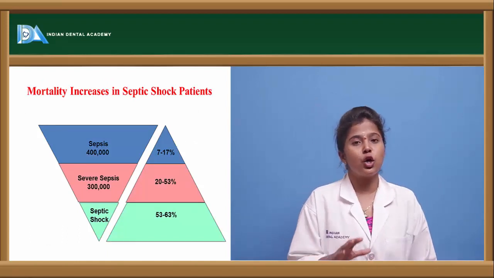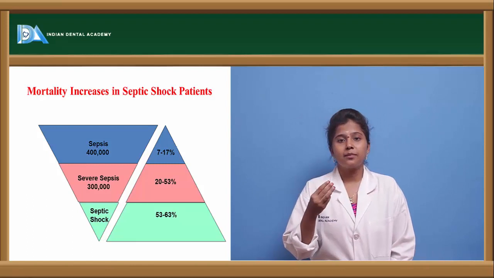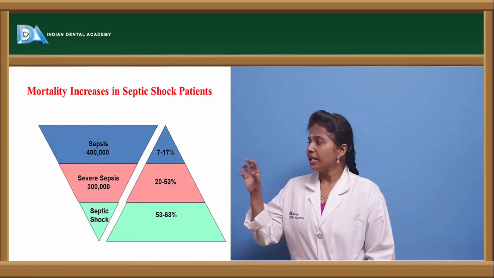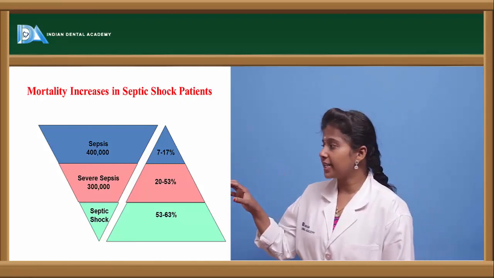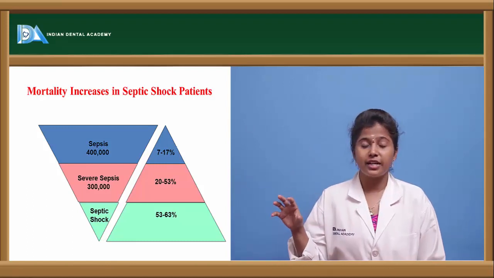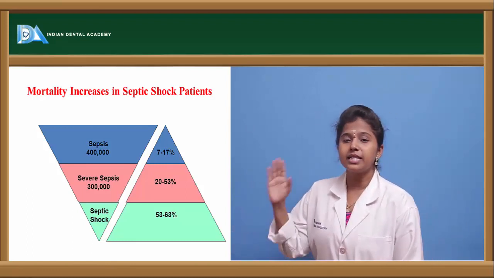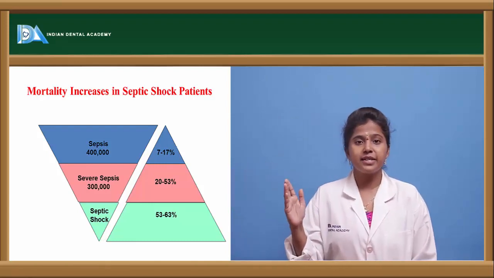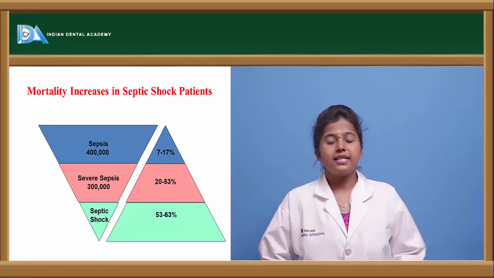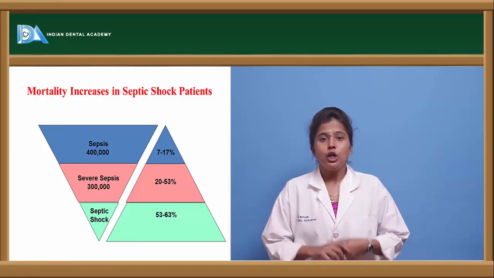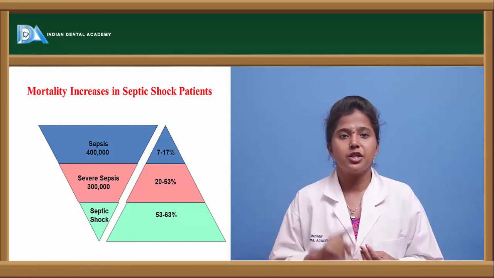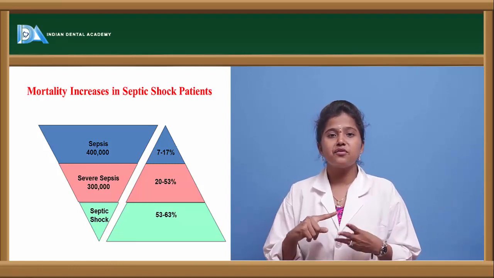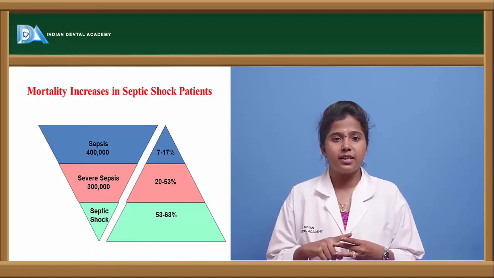As we told you, septic shock has a high mortality rate. In the previous slide I mentioned three conditions: sepsis, severe sepsis and septic shock. In the sepsis condition, a 7 to 17% mortality rate is observed. In severe sepsis, the mortality rate is about 20 to 53%. As I told you, in septic shock there will be a high mortality rate. The mortality rate differs depending on the condition the person is suffering from.